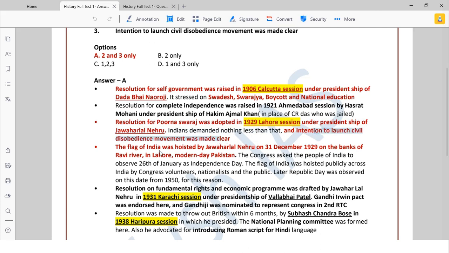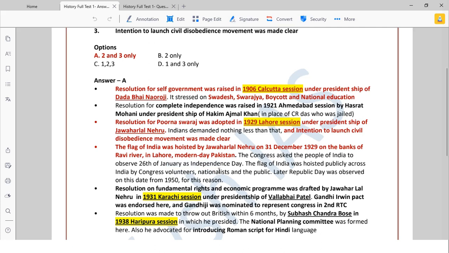This much is done. Now, the flag of India was hoisted by Jawaharlal Nehru on 31st December. One thing you should know: the INC session always happens in December, every year. So immediately after that session, Nehru went to the banks of the River Ravi in Lahore, now modern-day Pakistan, an Indus River tributary, and hoisted the Indian flag. Now, the Congress asked the people of India to observe 26th January 1930 as Independence Day, saying we are now Purna Swaraj, we are independent. The flag of India was hoisted publicly.